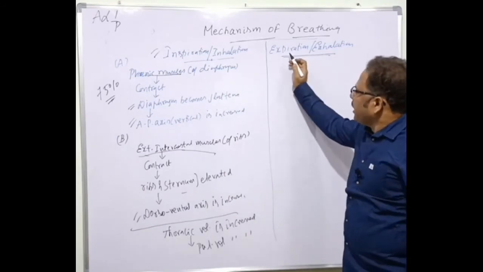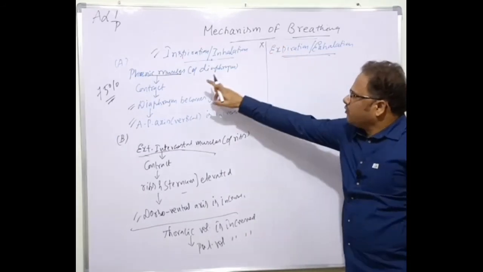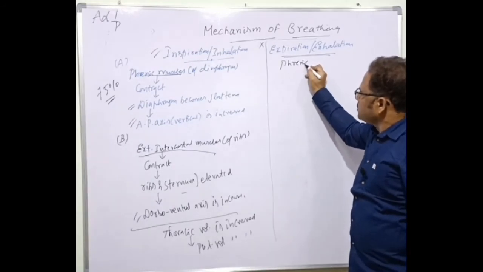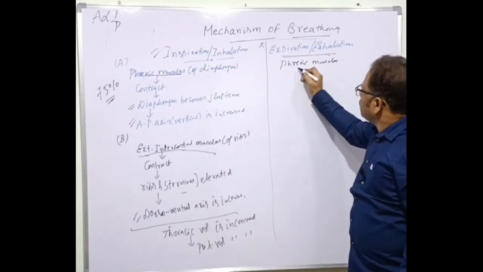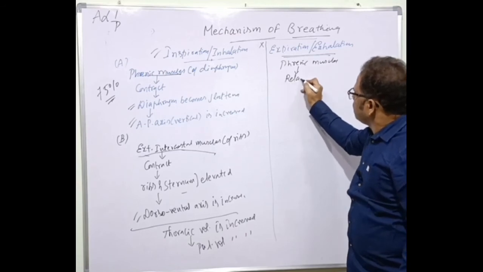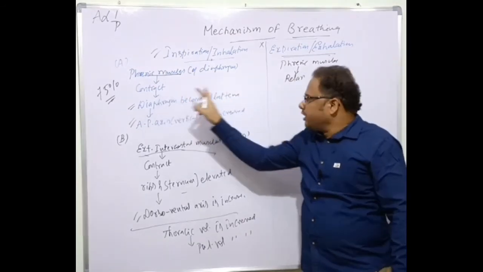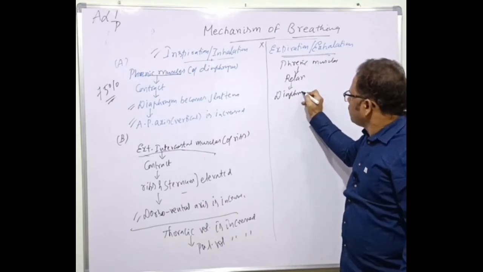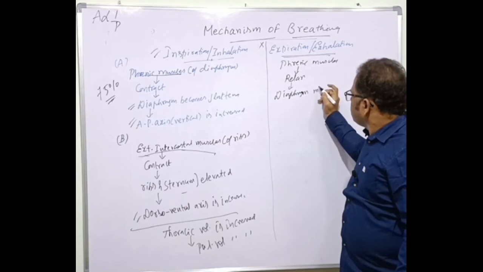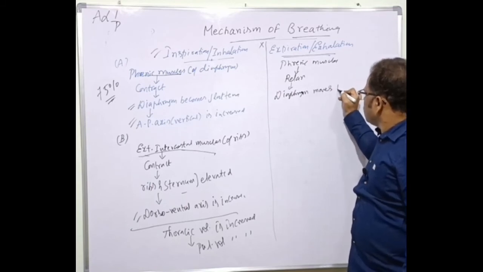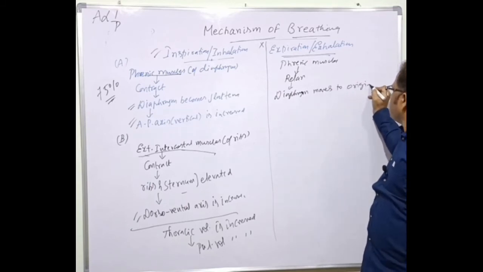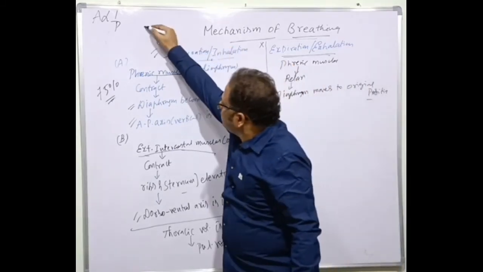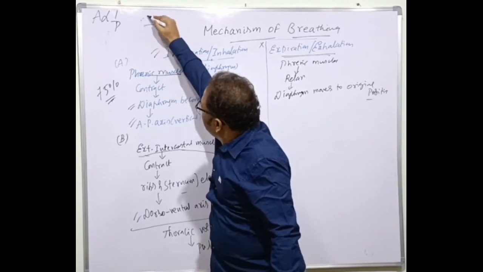Next one is expiration, exactly the opposite of the events here. The phrenic muscles of the diaphragm relax. Here they contract, now here they relax, and the diaphragm moves to the original position. What is the original position? The flat shaped one again becomes dome shaped here.